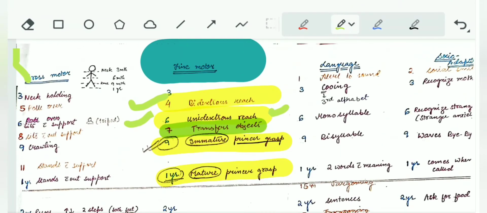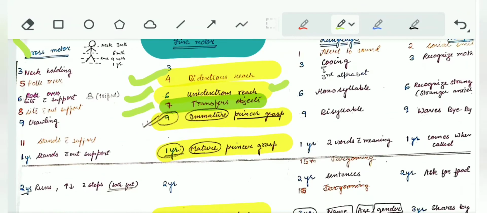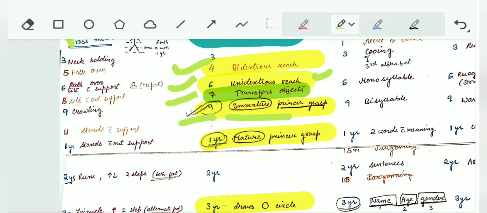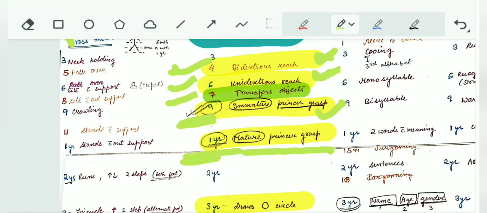Now for 7 months the child can transfer objects from one hand to another. Okay, at 9 months immature pincer grasp appears. At 1 year, that is 12 months, mature pincer grasp appears. So at 4 months it was bidextrous reach, at 6 unidextrous, at 9 immature pincer grasp, and at 12, that is 1 year, mature pincer grasp.